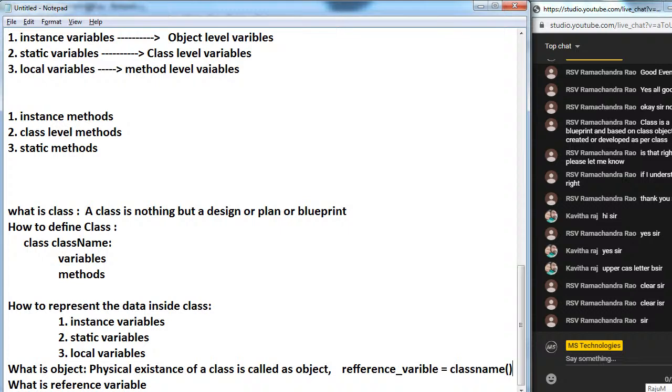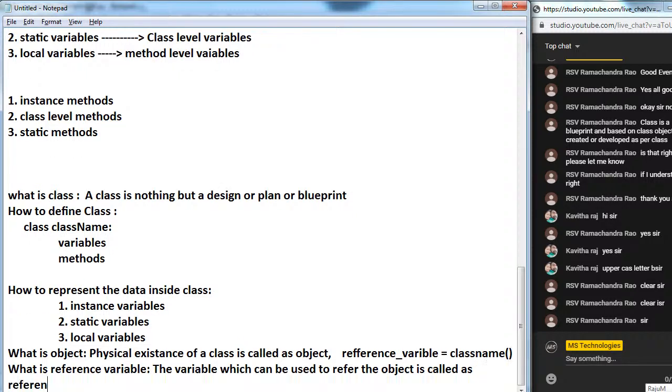So what is a reference variable? The variable which can be used to refer to the object is called a reference variable.